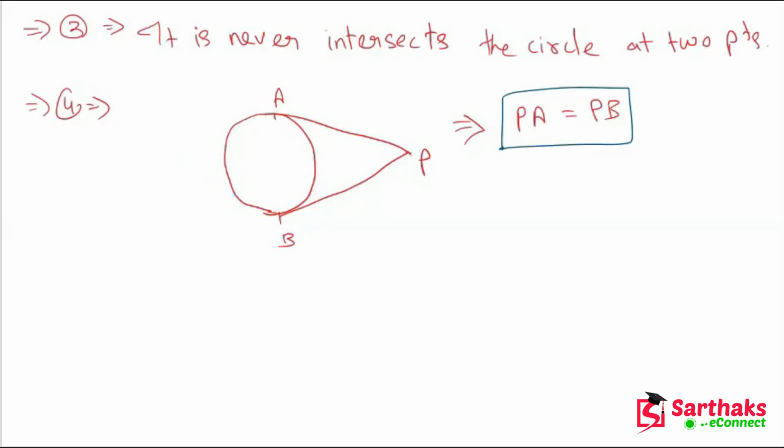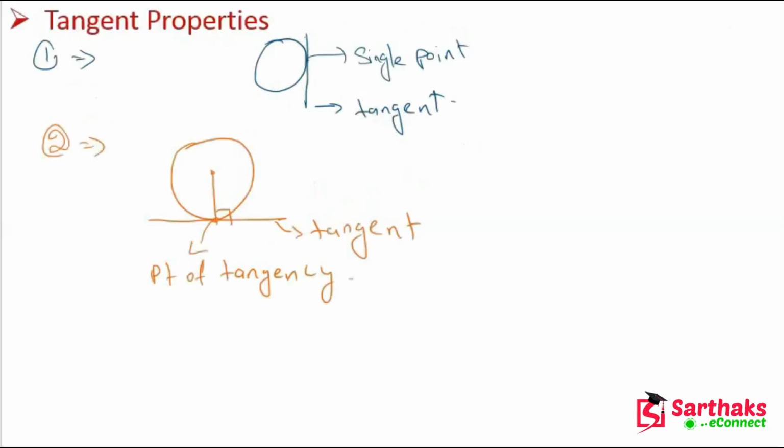So there are four properties of the tangent. First property is that the tangent touches the circle at a single point. Second property is that the tangent and radius are perpendicular to each other at the point of tangency.